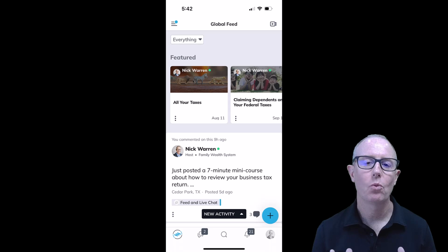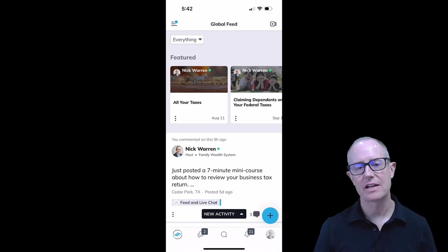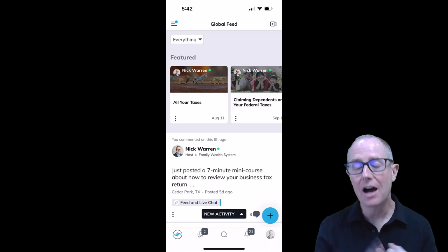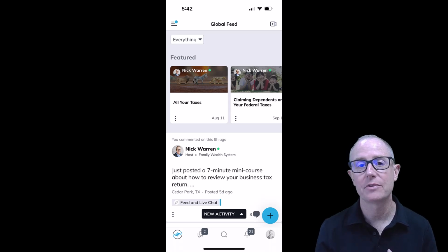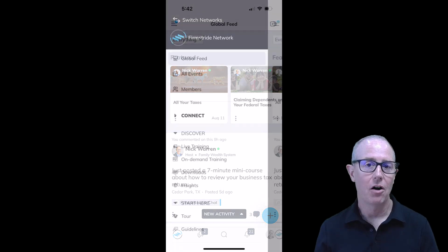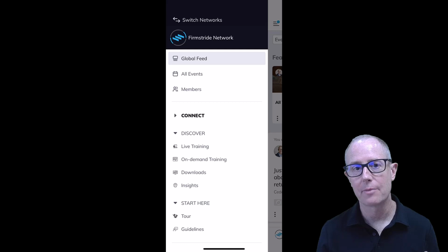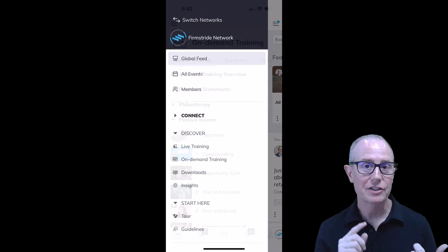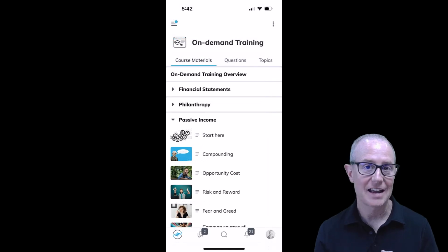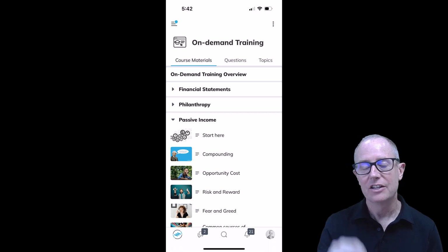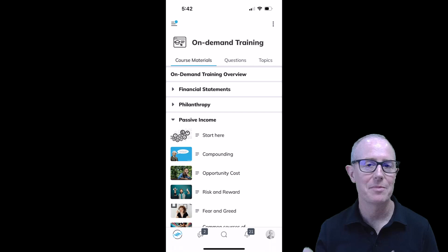I know we just walked you through how to navigate the Firmstride network through a browser, but just so you know, there's also an iPhone app and an iPad app or a smart device app that you can use for being on the road. All of the features that are available through the browser on your laptop or computer are also available through your phone. You can also watch courses from the road, send text messages and other messages from your phone directly. And every time somebody pings you on the network, you get a little pop-up so you can interact with them and not miss a beat.